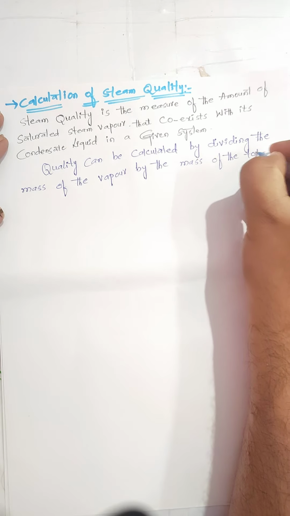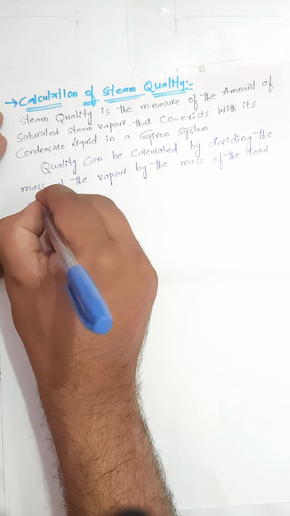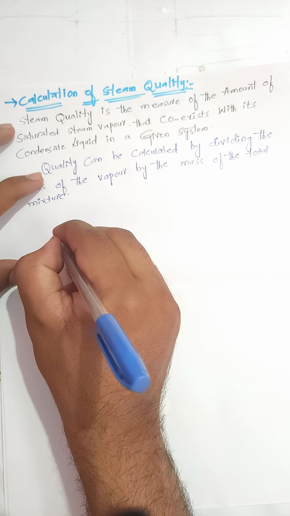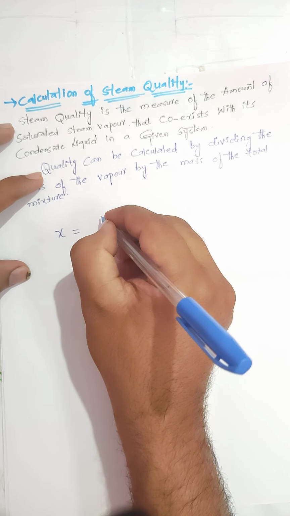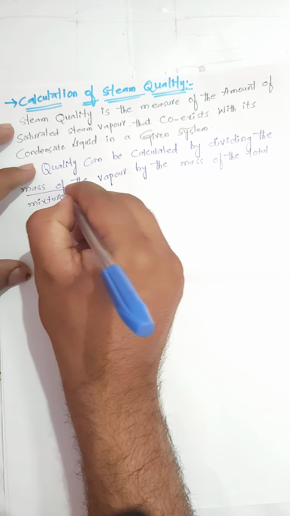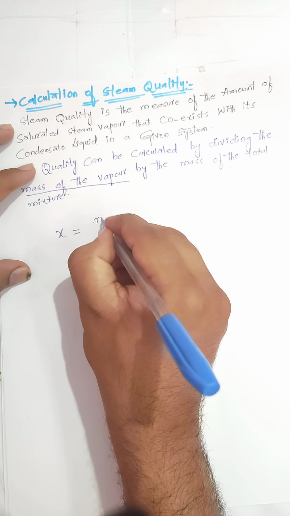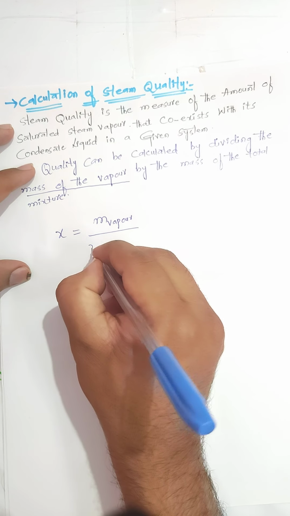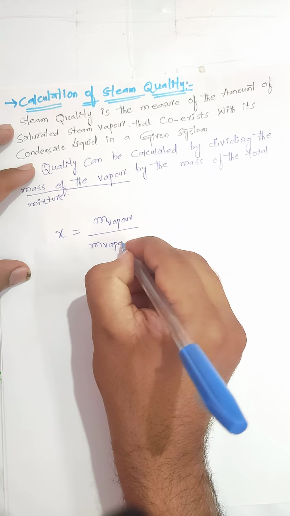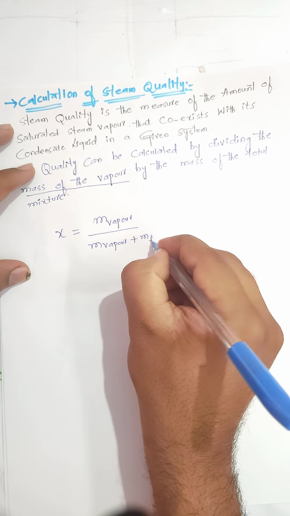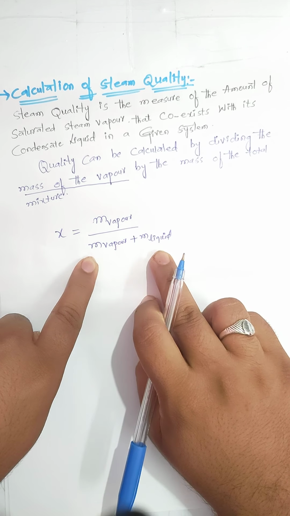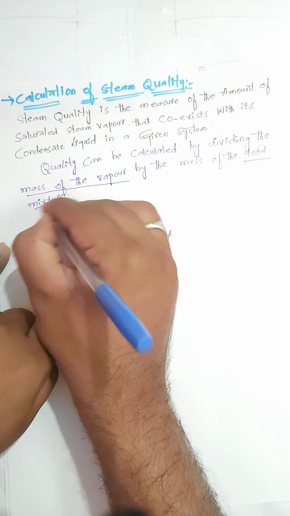So steam quality X equals mass of the vapor divided by mass of the vapor plus mass of the liquid. So mass of the vapor and mass of the liquid we can say as total mixture.